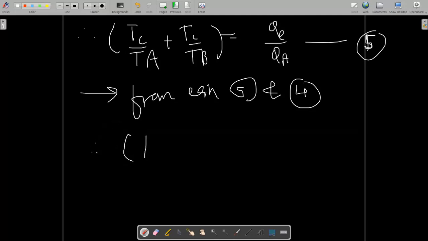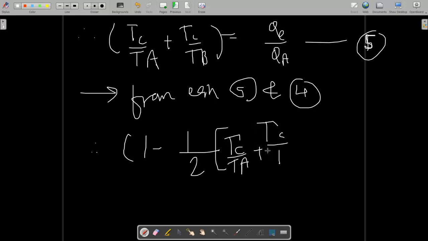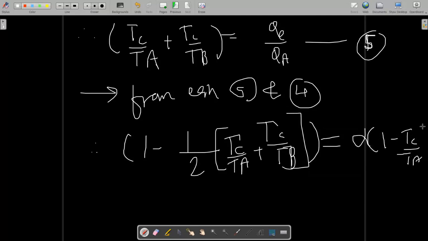So you can write 1 minus 1 by 2 of TC by TA upon TC by TB is equal to alpha times 1 minus TC by TA.